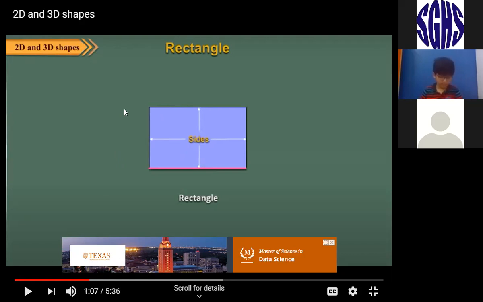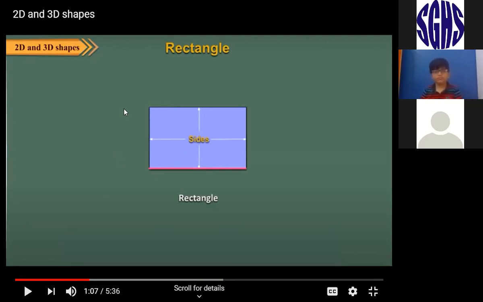Everyone, we are watching a video of 2D and 3D shapes. There's a difference between 2D and 3D. Last time we talked about shapes. Now we are talking about forms. Okay, 2D and 3D form. 2D are the shapes and 3D are the forms.